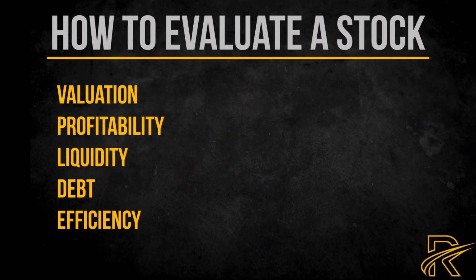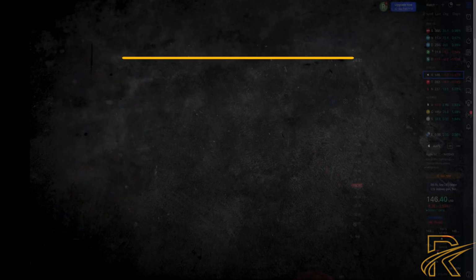In today's video, we will talk about how to evaluate a stock using all the important ratios. We will focus on 5 parts to evaluate the stock: valuation, profitability, liquidity, debt, and efficiency. I will use a real stock example and I will go over step by step on where to locate the numbers needed and how to calculate the ratios plus the ideal values for each ratio.